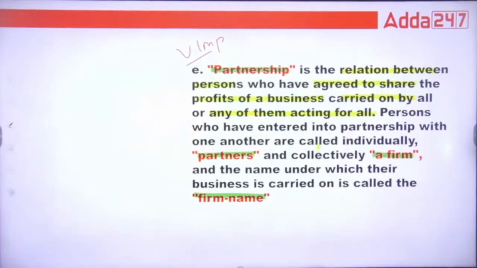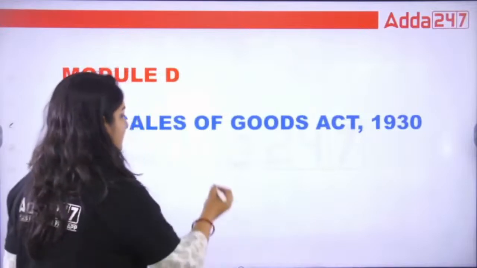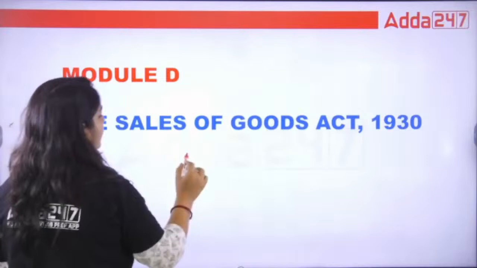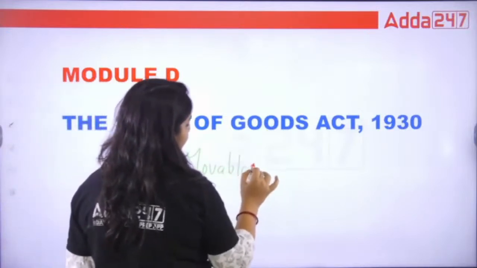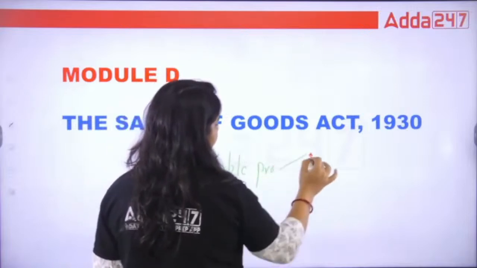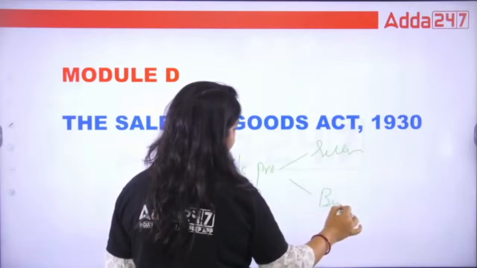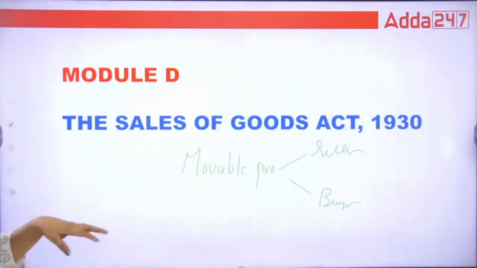That's very important. Now, the Sale of Goods Act. What exactly does the Sale of Goods Act mean? It basically deals with movable property, the seller, and the buyer. So this is the crux of the Sale of Goods Act.